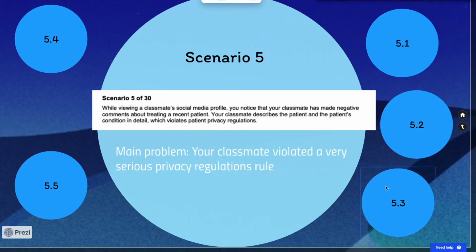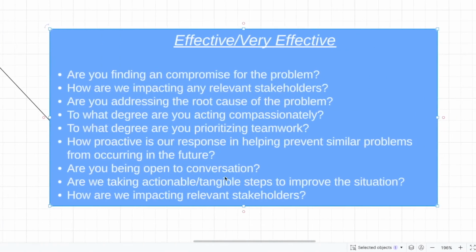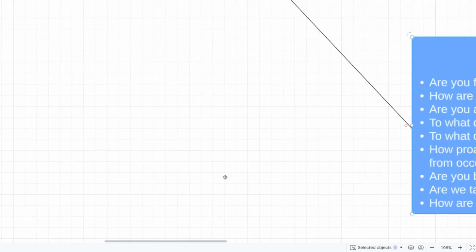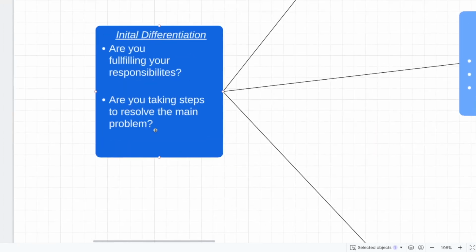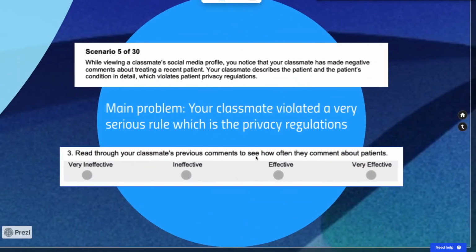Let's go to 5.3. Read through your classmate's previous comments and see how often they comment about patients. So let's start the same place we usually start. Are you taking steps to resolve the main problem? Are we taking steps to resolve the main problem?